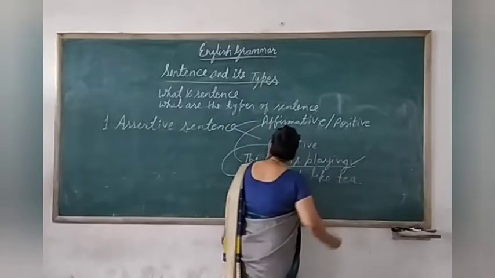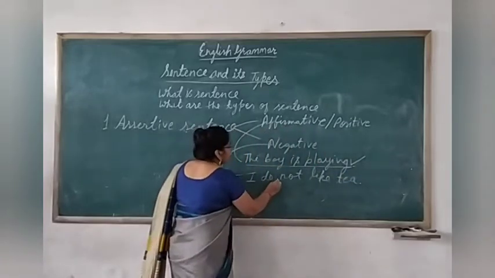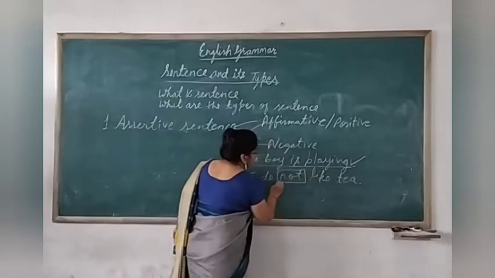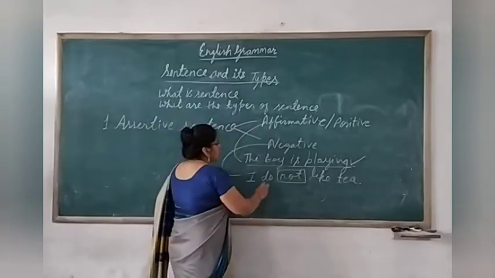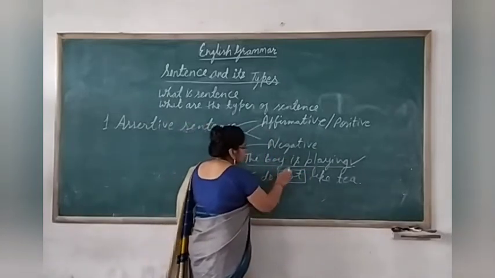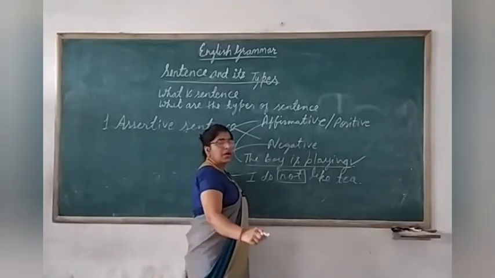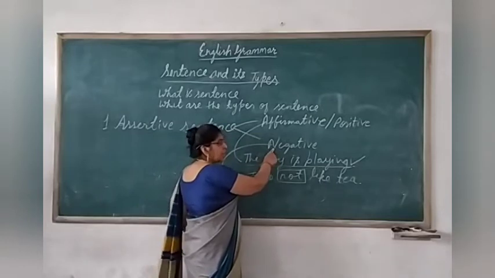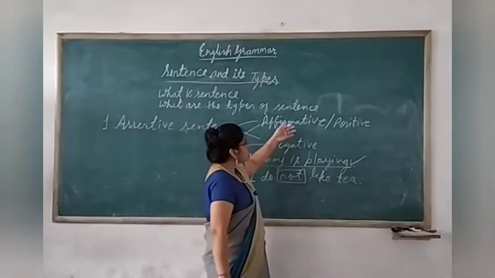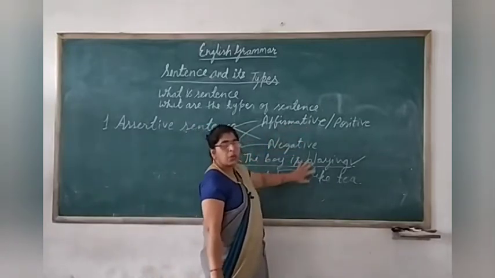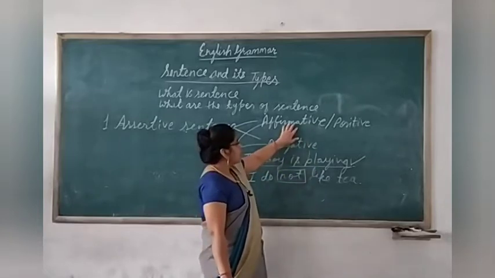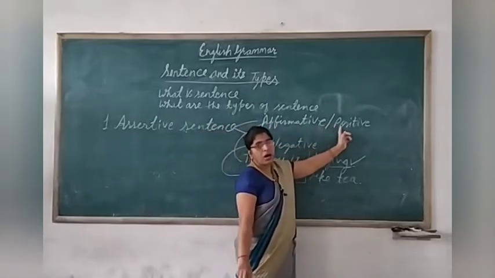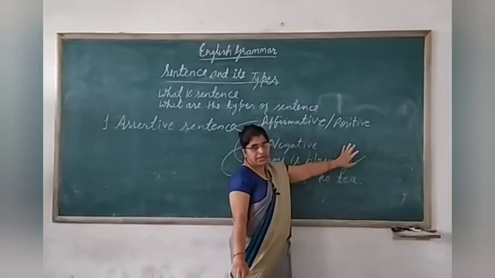In the case of the second example here, a negative word is there. You can see. Clear? So, the sentence containing negative words is known as a negative sentence, and the sentence which does not contain a negative word is known as an affirmative or positive sentence.